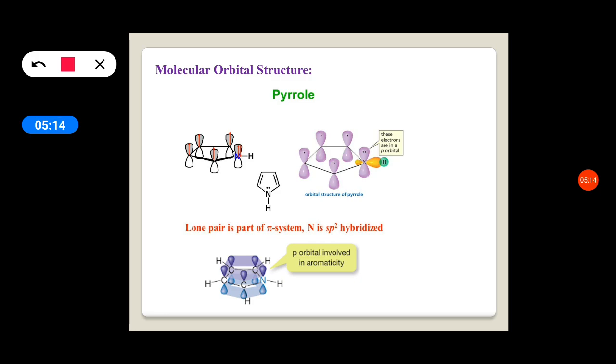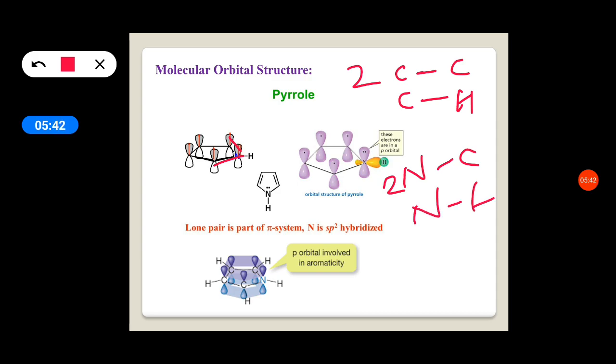Carbon forms 2 covalent bonds with adjacent carbons and 1 covalent bond with hydrogen. Nitrogen forms 2 covalent bonds with adjacent carbons, so 2 carbon-nitrogen covalent bonds, and 1 covalent bond with hydrogen.